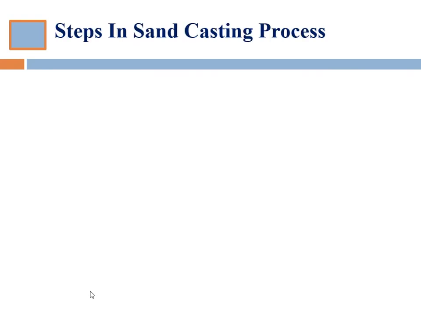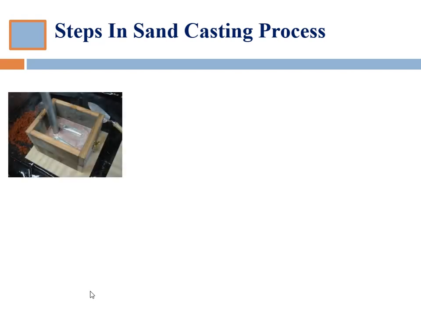Let's see now what the different steps involved in the sand casting process are. You can see in this picture we have a mold box which is completely filled with sand, and these two are the patterns which have the shape of the main component which we want to manufacture.